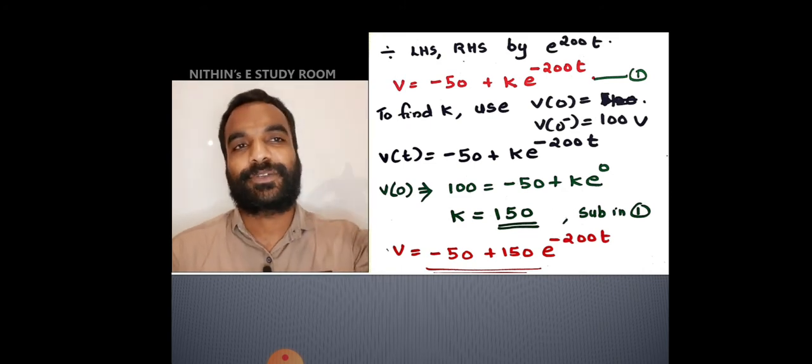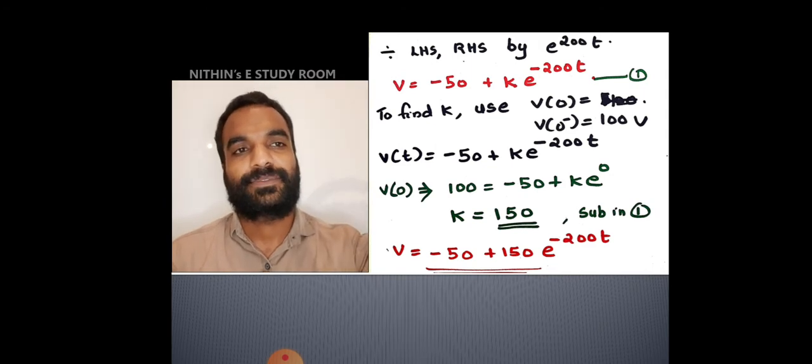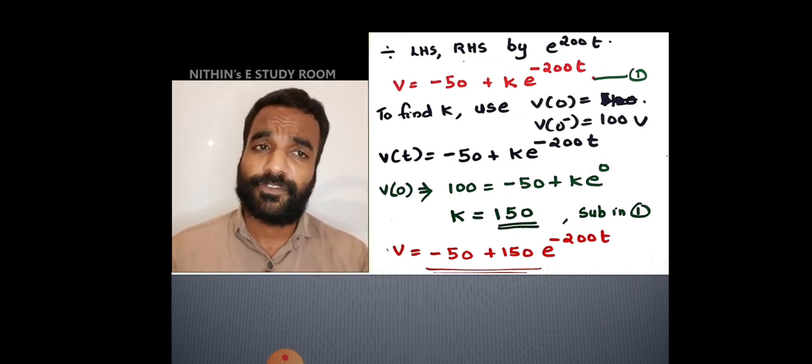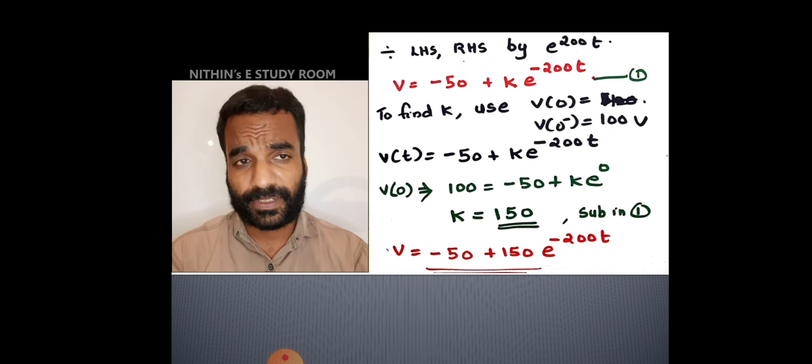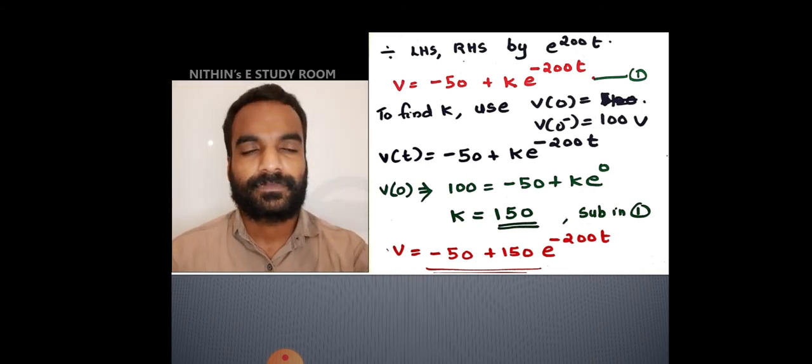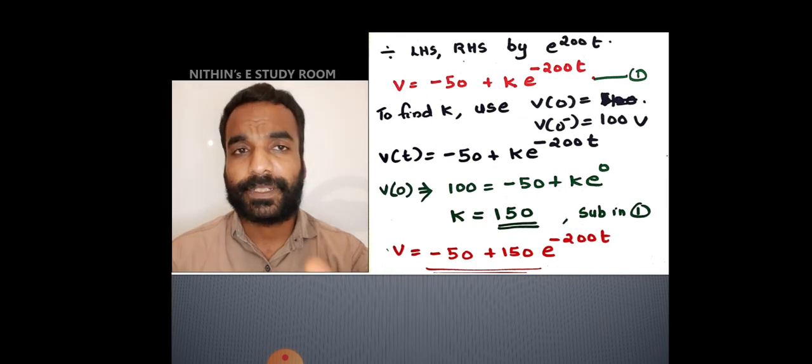Substitute this k is equal to 150 back to equation number 1. So V is equal to minus 50 plus 150 e raised to minus 200t. This is the first problem. I hope it is clear.